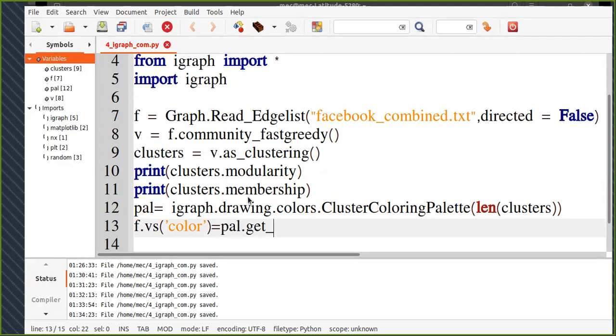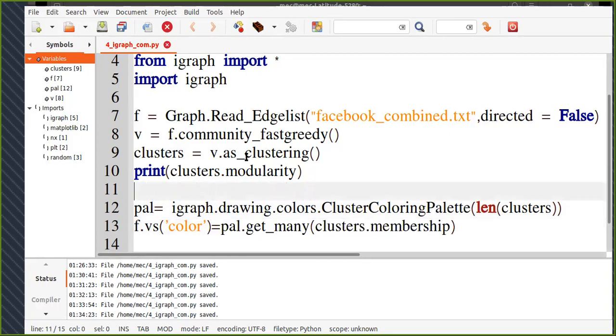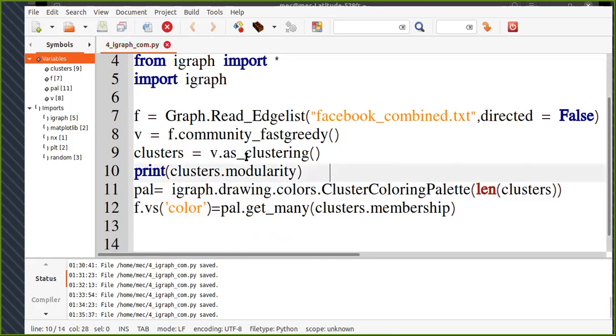So I'm going to use this function here, and I'm going to pass clusters.membership. Based on the membership of each vertex, it will assign a color to each vertex. I'm just going to remove this here. So a color is assigned to each vertex.